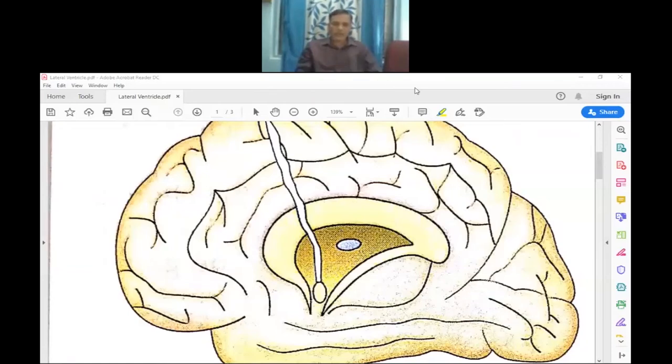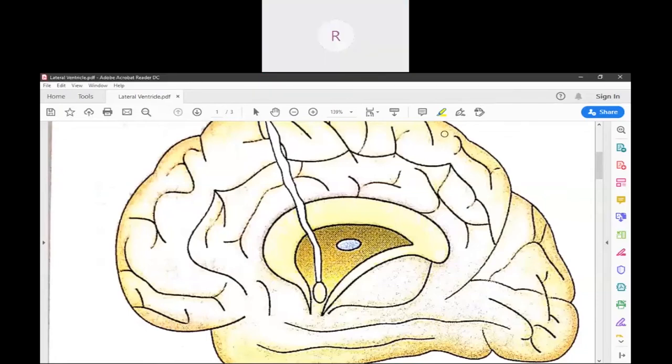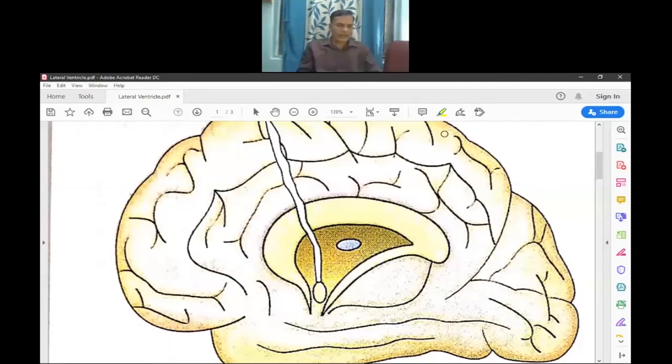Then the communication of the lateral ventricle: each lateral ventricle communicates with the third ventricle through an interventricular foramen, which is called the foramen of Monro. Both lateral ventricles communicate with each other through the third ventricle.